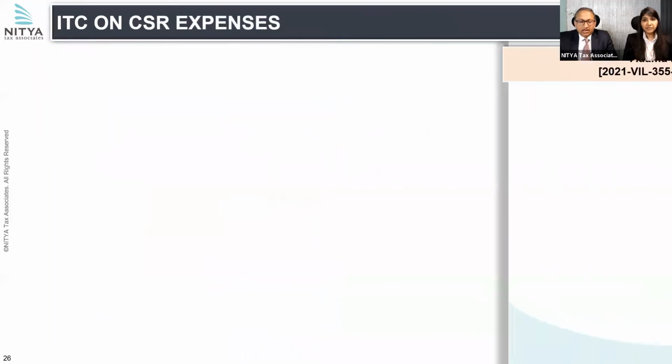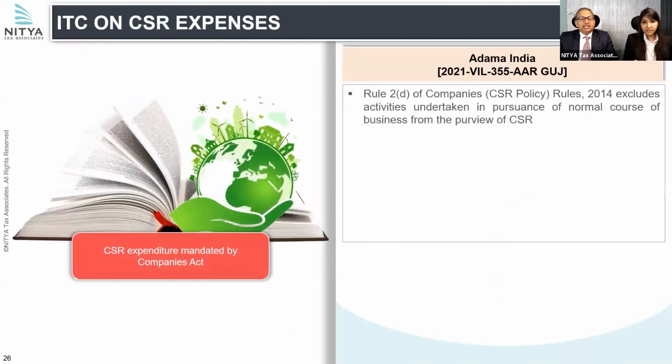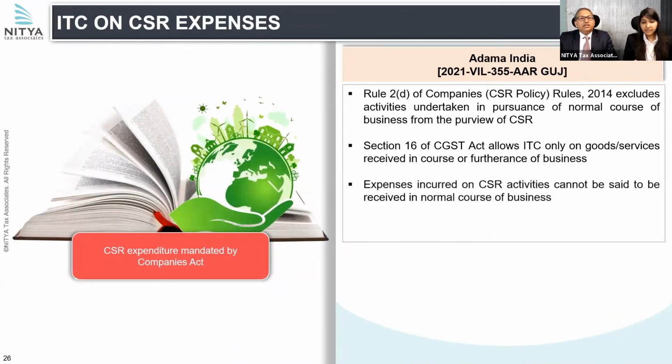Thank you, Parul. Now, another important advance ruling is on CSR, and almost all corporates have CSR responsibility. In this advance ruling, the authority relied upon the CSR policy rules, wherein they specifically exclude activities undertaken in pursuance of the normal course of business from the purview of CSR.